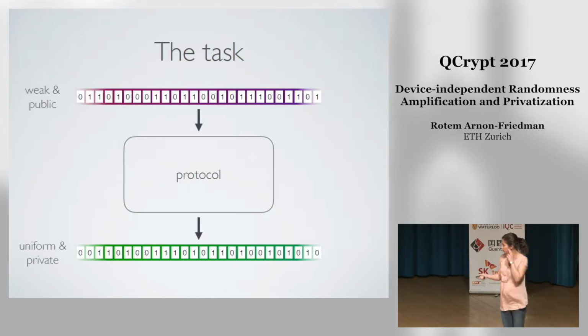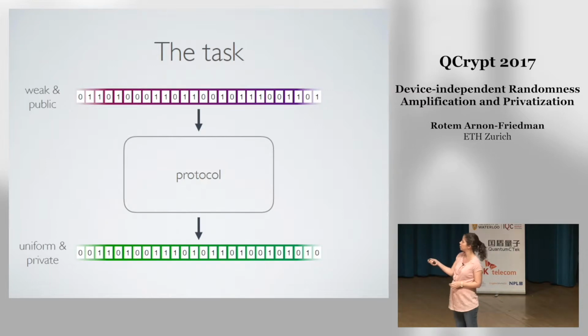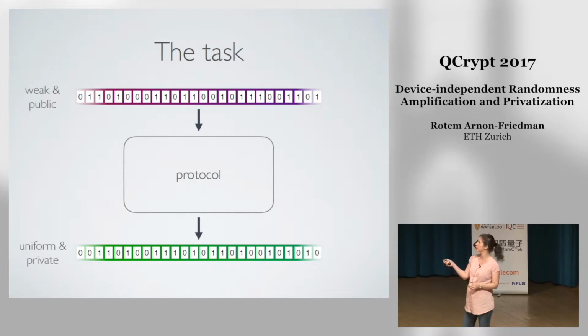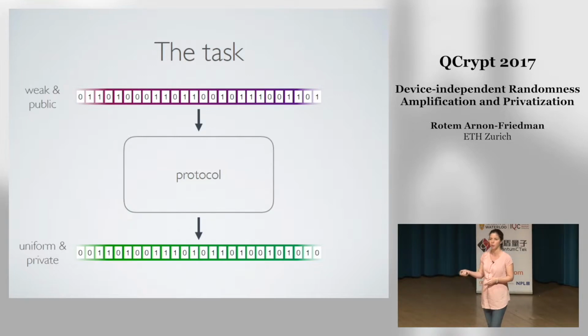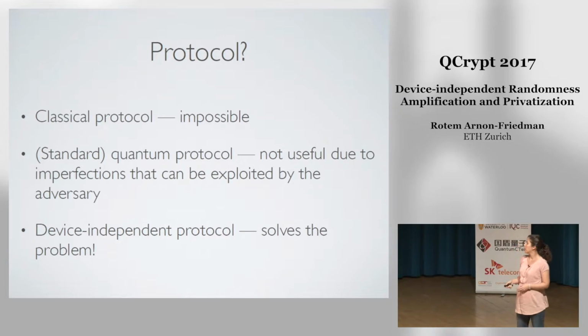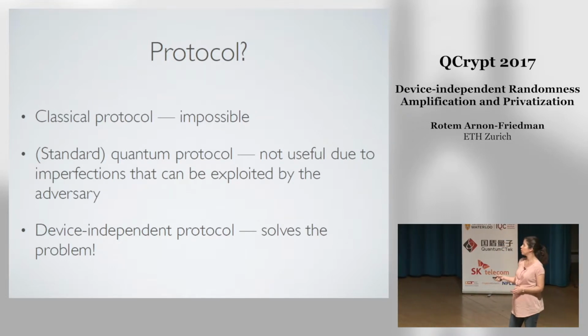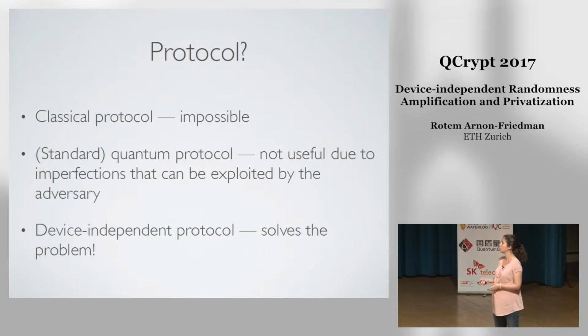If we want to put this task in this picture, then we are looking for a protocol. This is this box here that will take a weak public source as input, this is the purple source, and will create uniform and private randomness out of it, this is the green source. So which kind of protocol can we consider? There are well-known results from classical cryptography, or classical computer science in general, that tell us that there isn't any classical protocol that can do this.